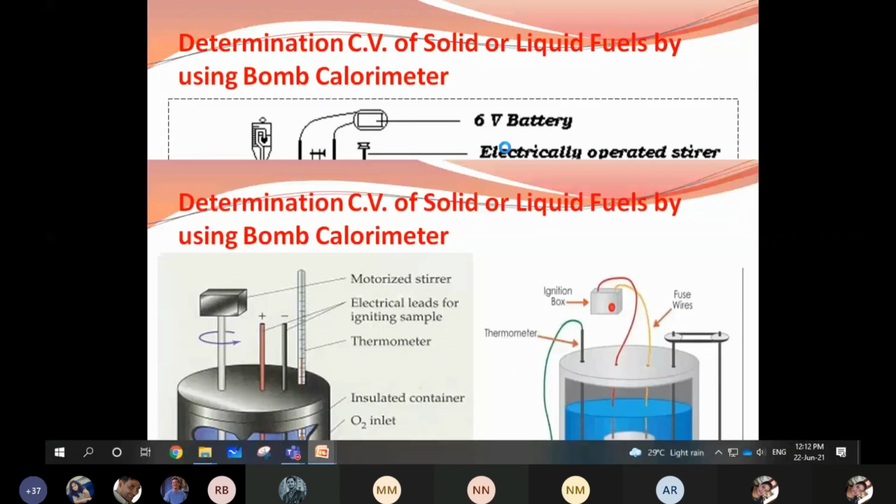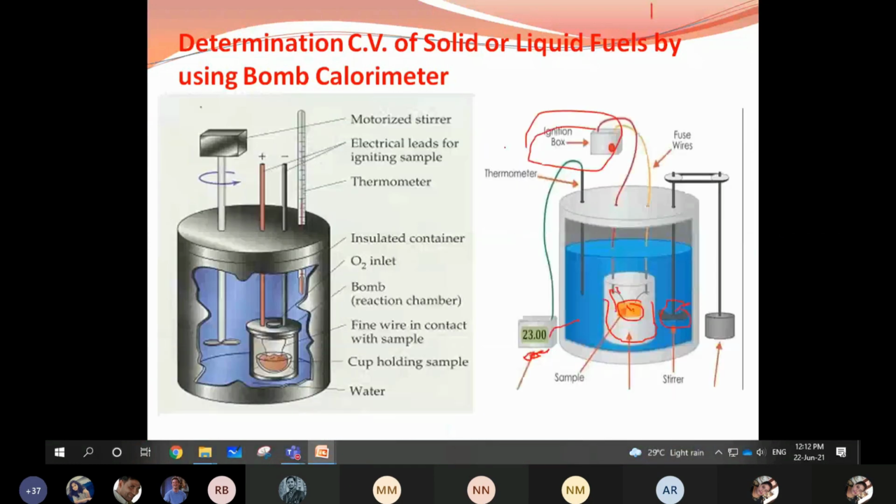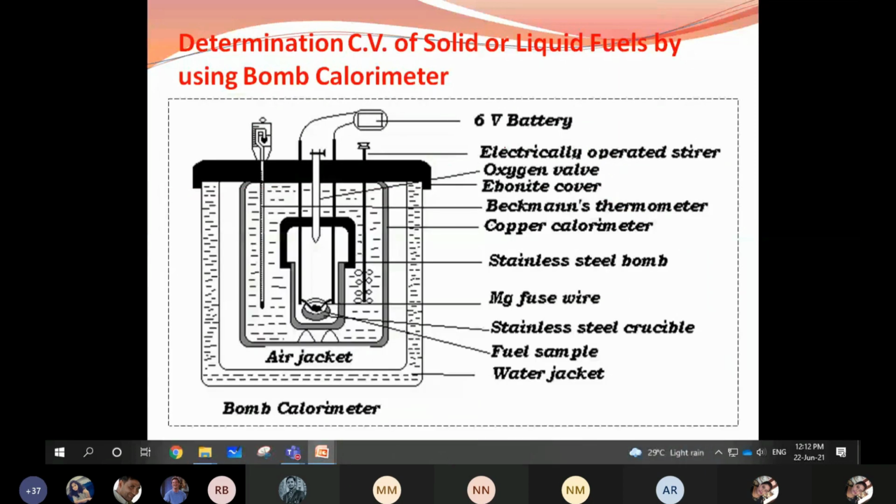Don't just copy this diagram, you have to write this diagram in the exam. How is it constructed? The bomb calorimeter contains a steel tank. A 6 volt battery is connected, a thermometer is fixed, and it is fixed to the electric magnetic stirrer.